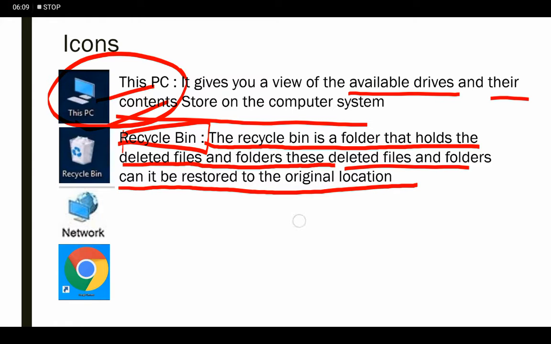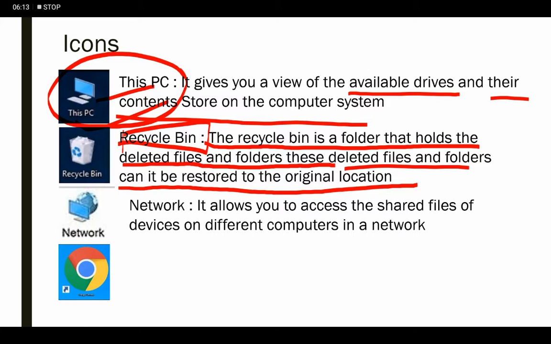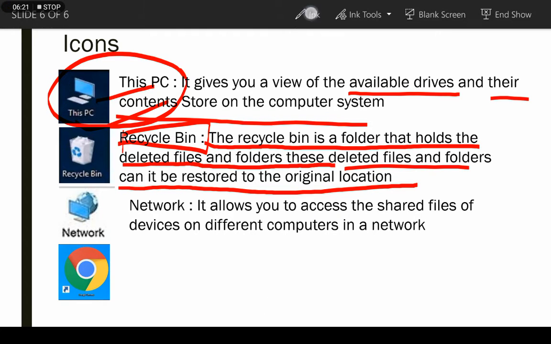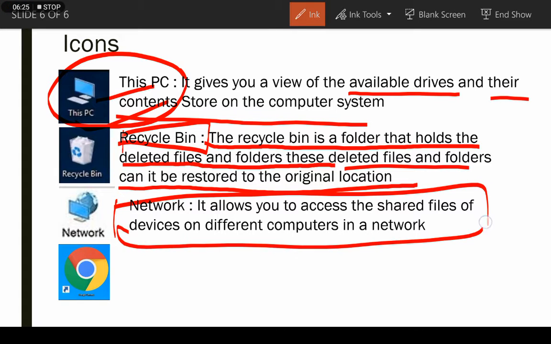Next one is network. It allows you to access shared files or devices on different computers in a network. It means the network is used to build a connection between different devices. We can connect our computer with other computers with the help of the network.